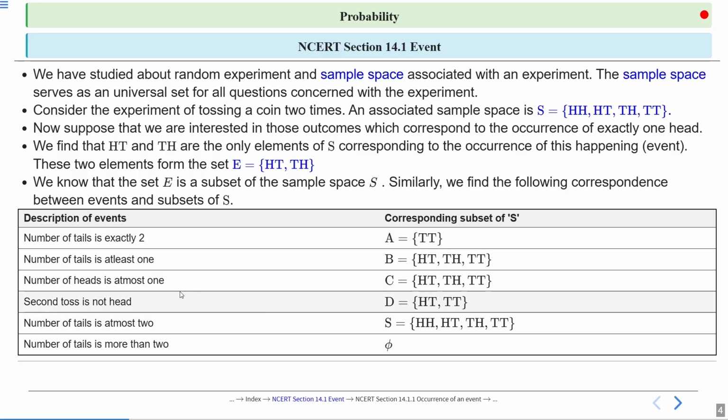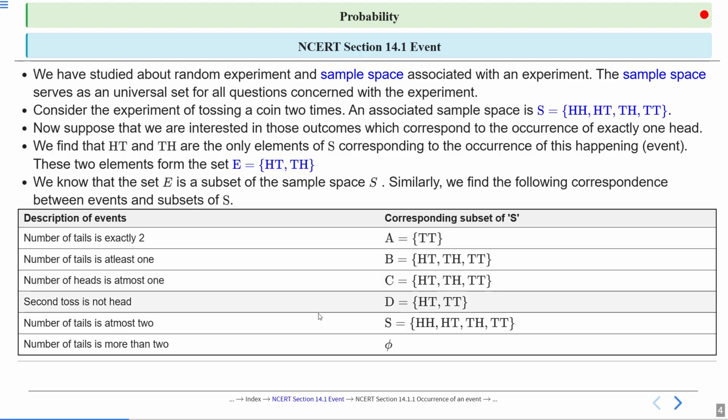Clear? And then see here, number of tails is at least 1. At least means there might be one tail, there might be two tails, but at least one tail should be there. So here you will get HT, TH and TT as the only elements of S corresponding to the event number of tails is at least 1. So the set B is basically {HT, TH, TT}.